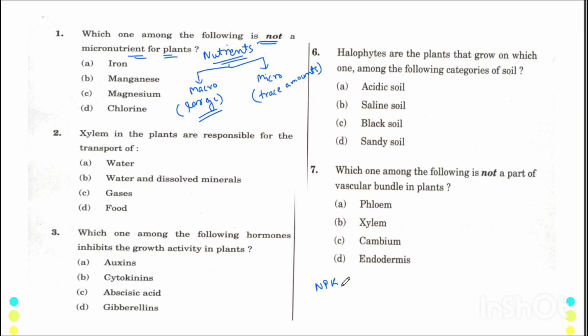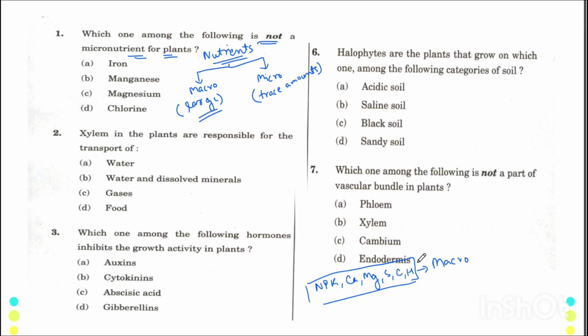Apart from that, Ca, Mg is also important. Then sulfur, carbon, and hydrogen is also important. So these are the macronutrients. अब मुझे याद कैसे हुआ था वो मैं बता देती हूँ. NPK कार मांगे सेठ चोर है. That is how I learned.